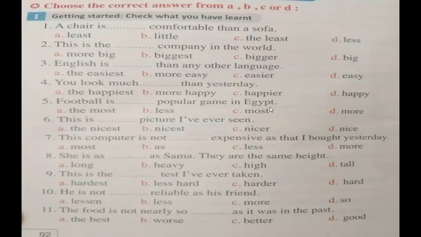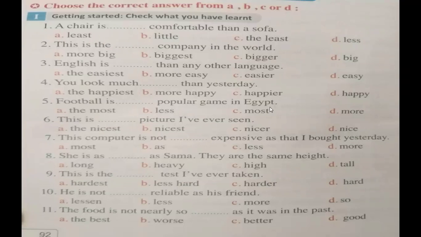This is the ___ company in the world. More big, biggest, bigger, big. So the right answer will be number B, biggest. This is the biggest company in the world. English is ___ than any other language. The easiest, more easy, easier, easy. The right answer will be number C. English is easier than any other language.